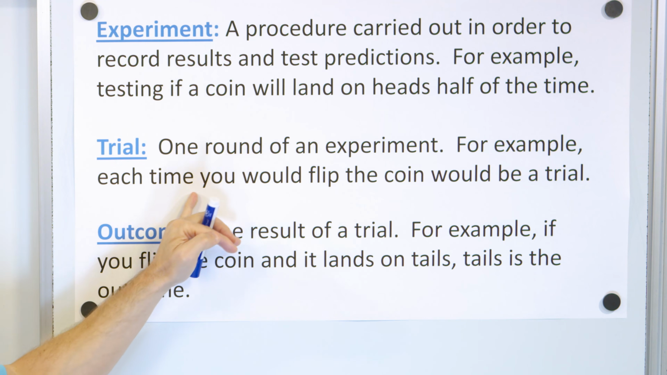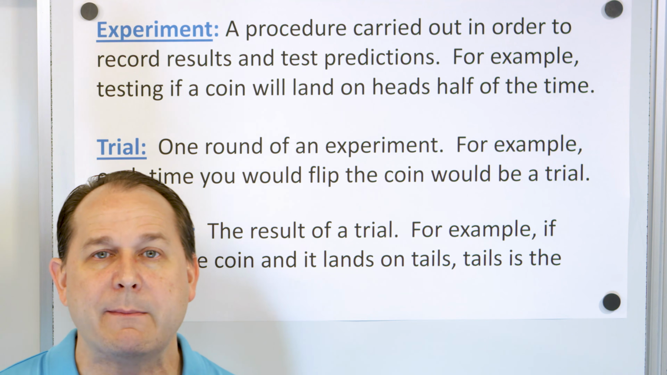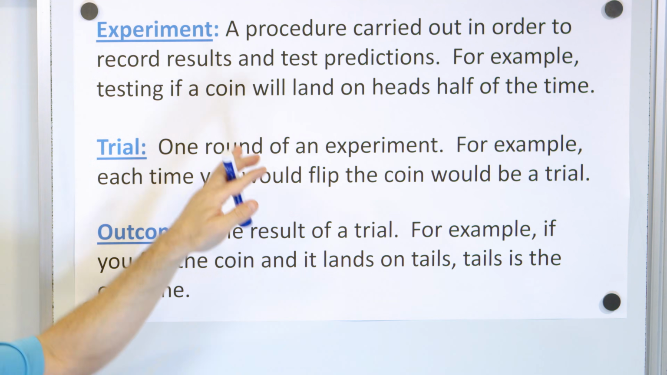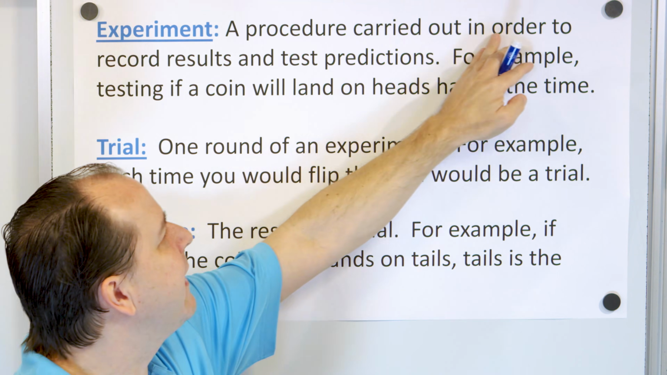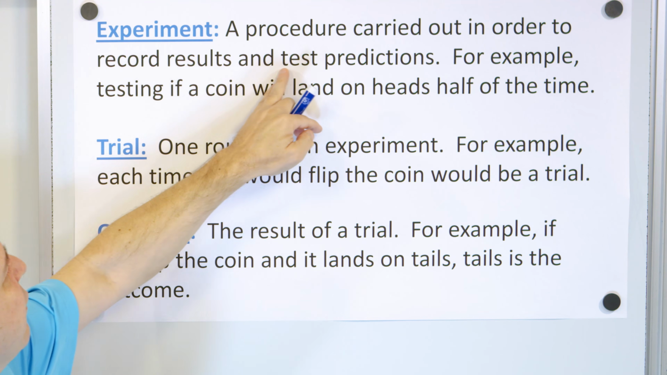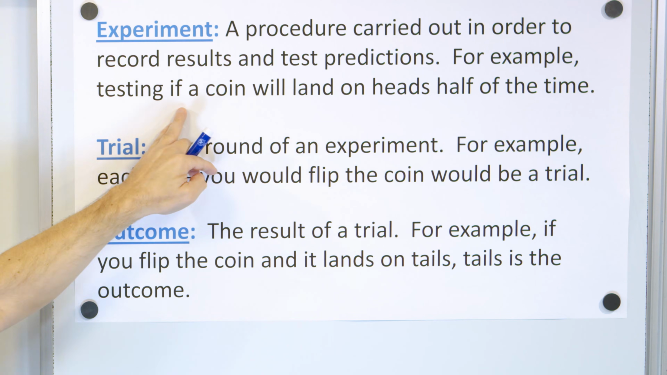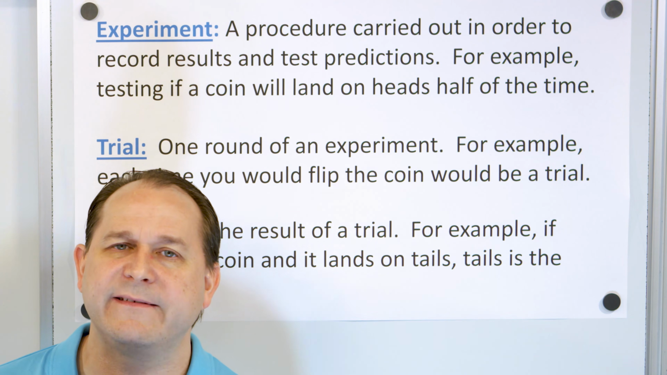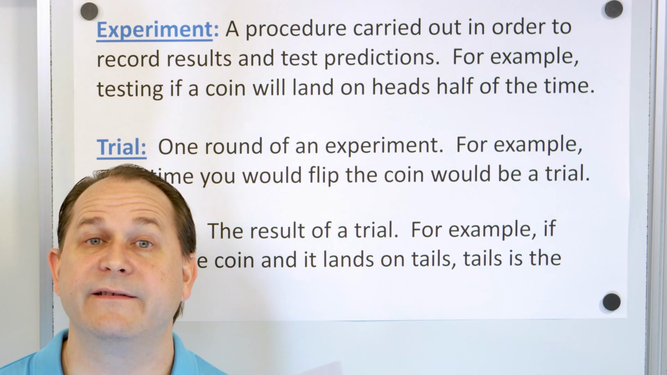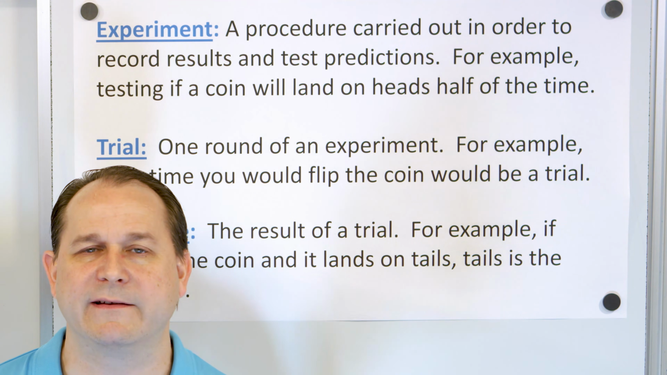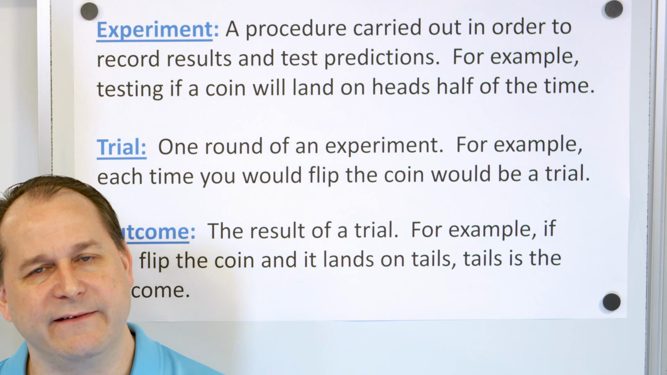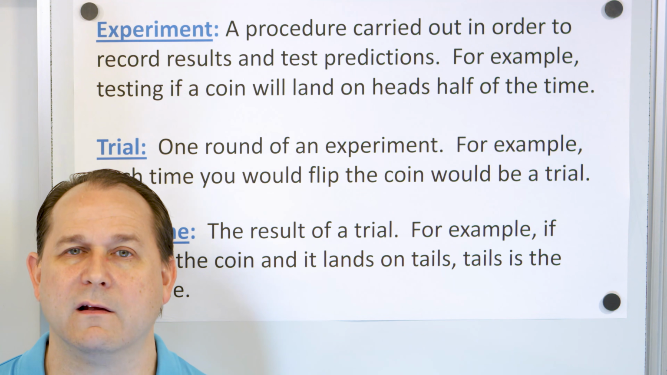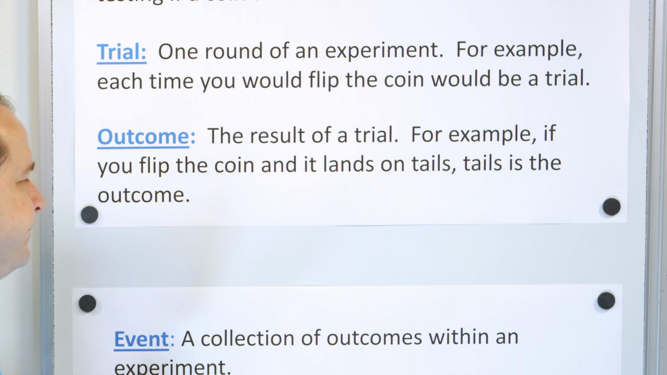And when you put all the trials together, maybe I'm going to flip the coin 20 times, the entire thing is called an experiment, a procedure carried out in order to record results and test predictions. For example, testing if a coin will land heads or tails half of the time. So maybe I test it by flipping the coin 10 times and see what would happen. I generally expect it to land half the time on heads and half the time on tails. We're going to talk about a lot more why that is the case later.